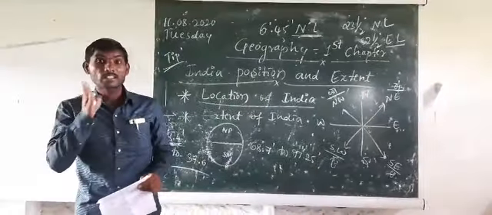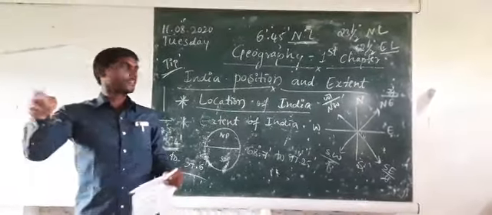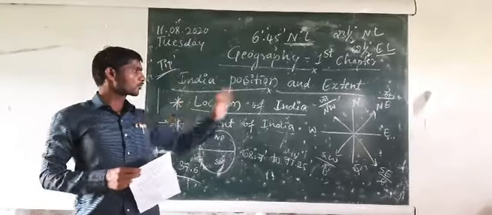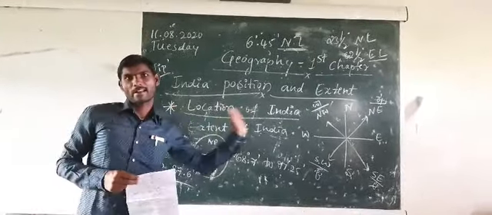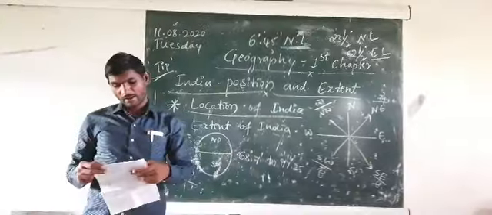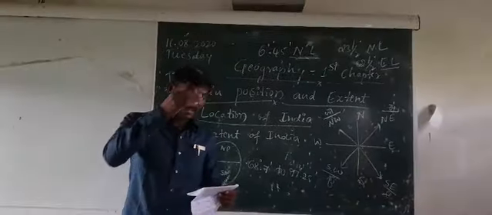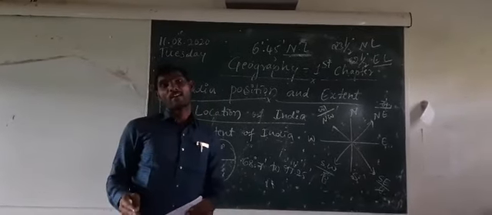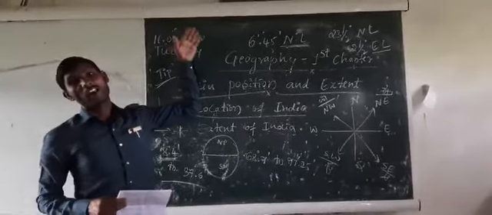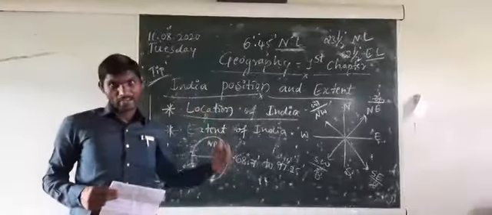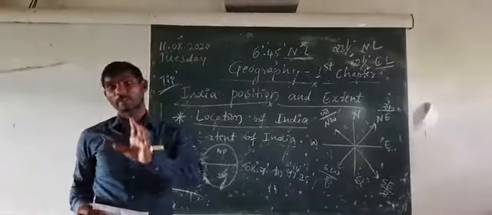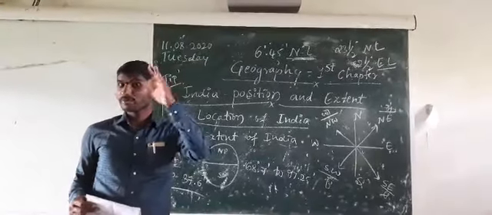Where does it pass? The middle of the country, from Gujarat to Arunachal Pradesh. The second one, the 82.5° east longitude line, is the central meridian of India. It starts from Allahabad of Uttar Pradesh and ends in Kakinada of Andhra Pradesh. Where does it start? Where does it end?